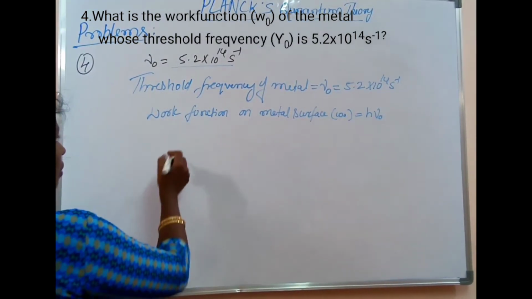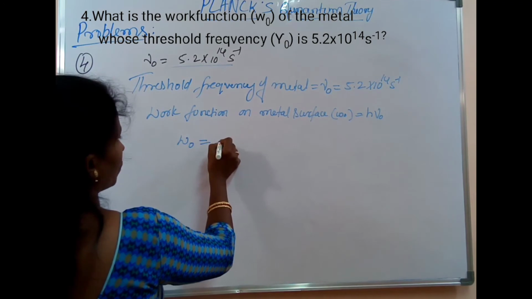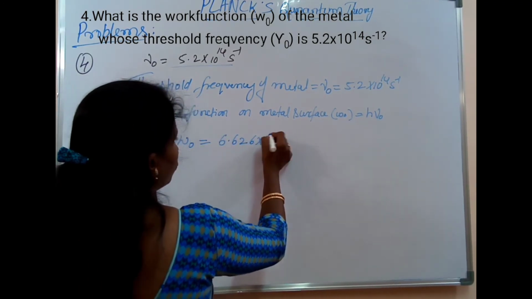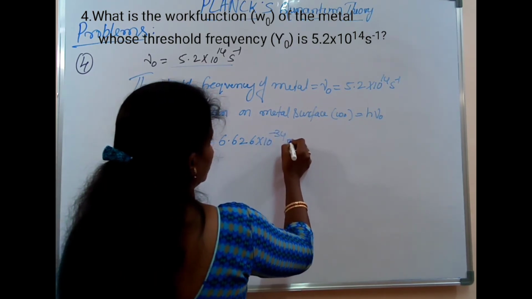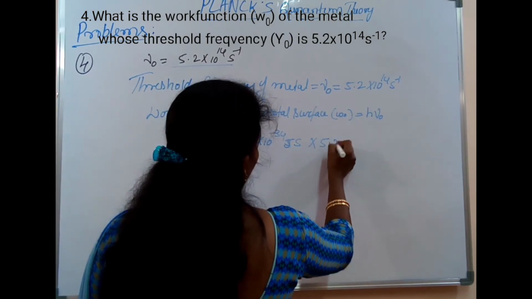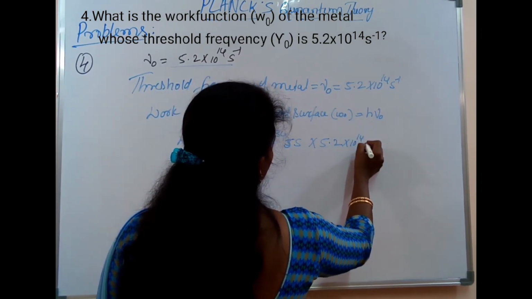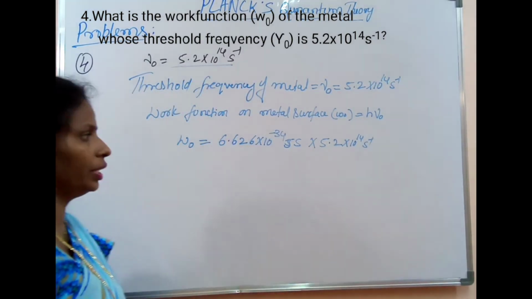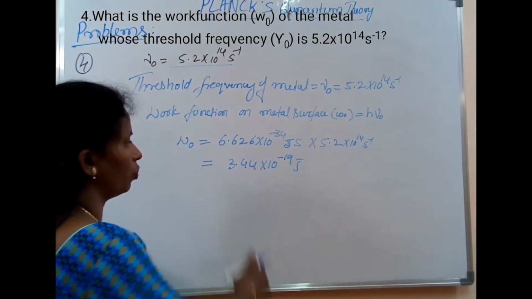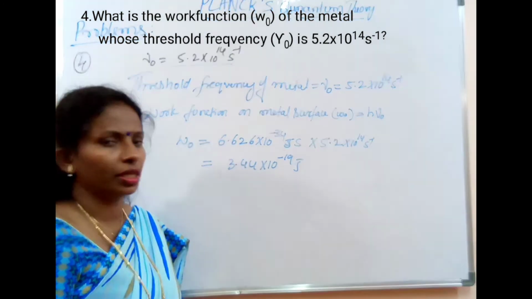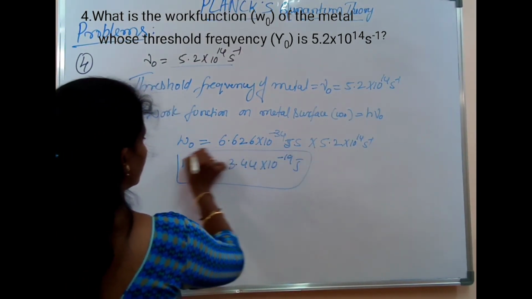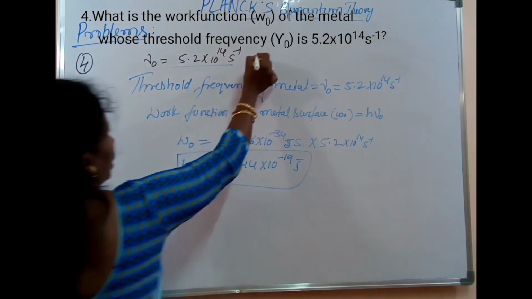Then W naught is equal to h, 6.626 into 10 to the power of minus 34 joule second, into nu naught, 5.2 into 10 to the power of 14 per second. On simplification we will get 3.44 into 10 to the power of minus 19 joules. This is the work function. So here we need to calculate the work function.